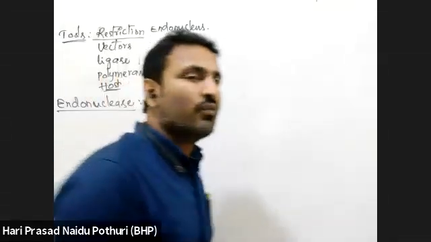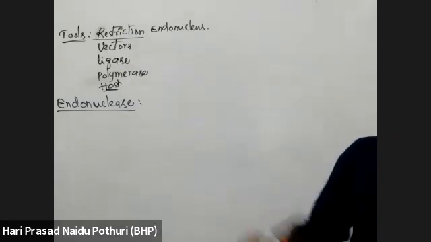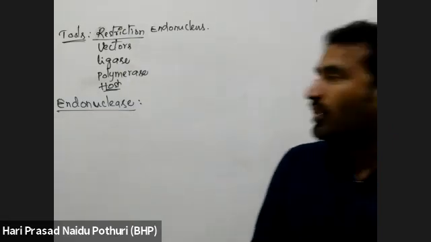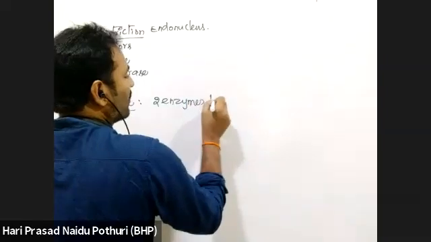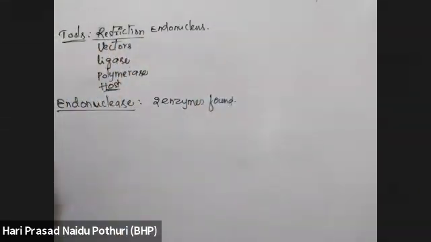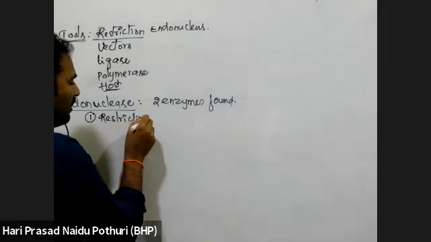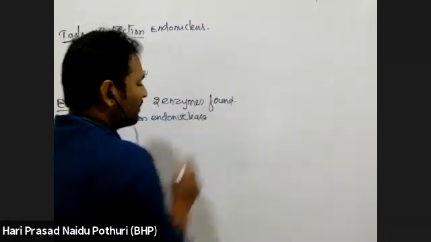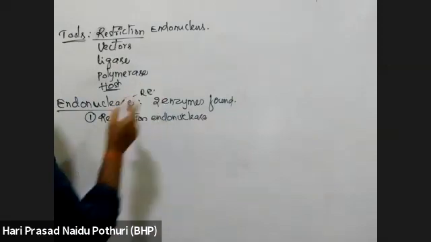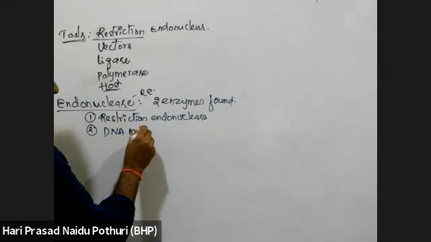Endonuclease: when scientists worked on isolating different types of enzymes in organisms like bacteria, they found there are two enzymes in bacteria like E. coli cells. The first one is restriction endonuclease, which is simply called RE. And the second enzyme found was DNA methylase later.